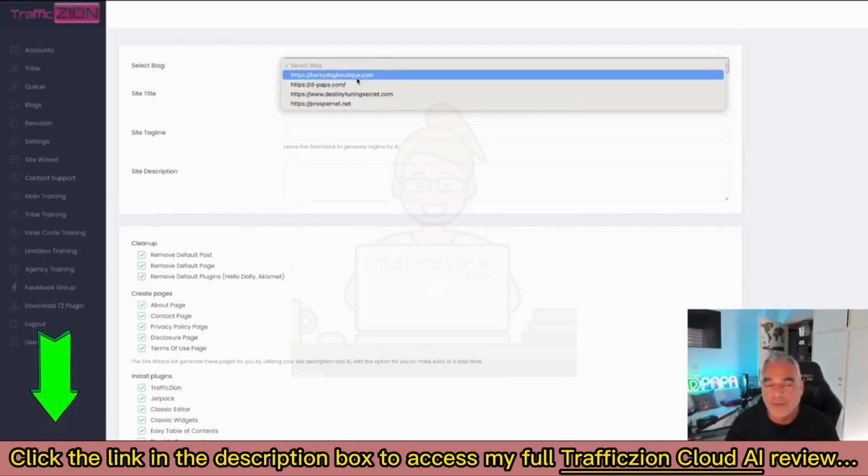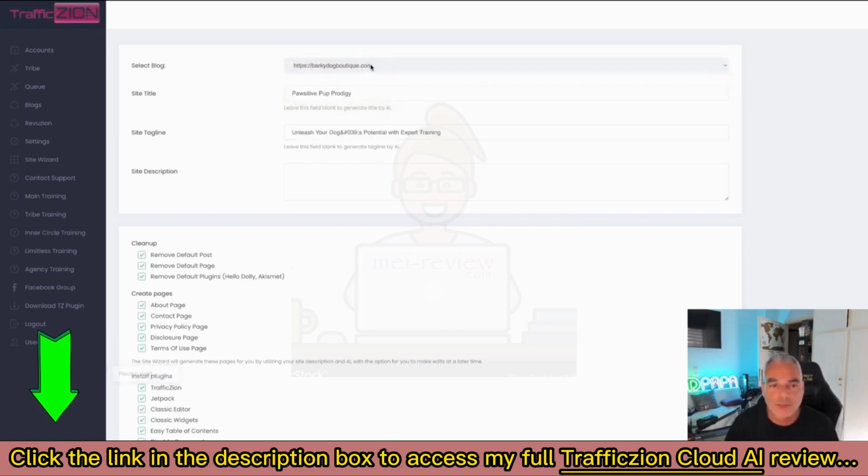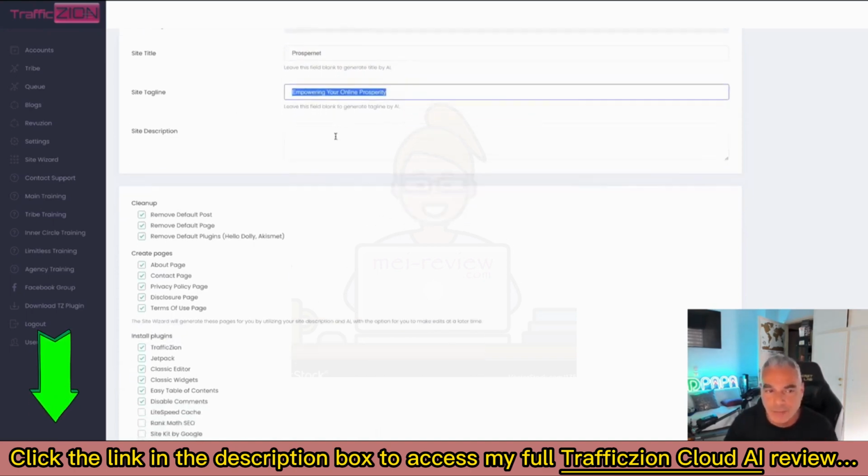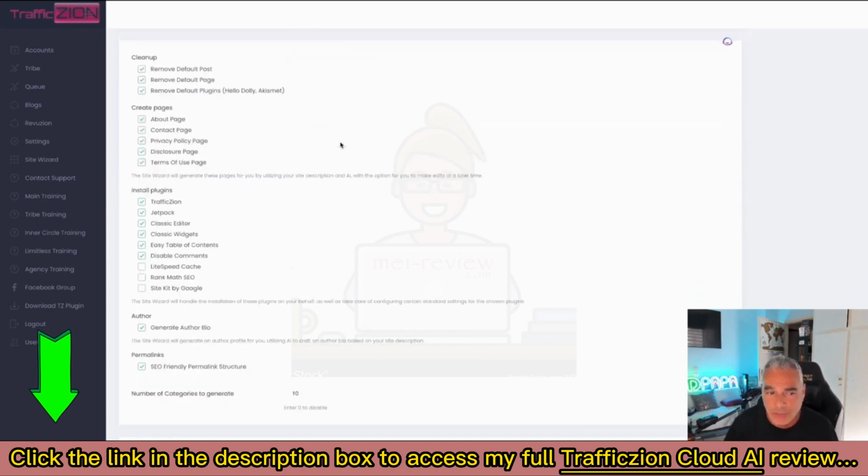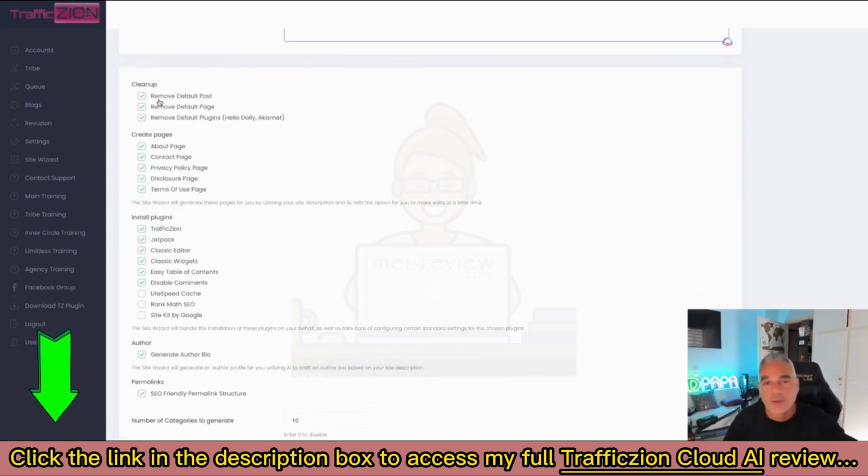So if I wanted to fix up my website for a specific one, like Prosper.net, I can leave it blank and it can be created by AI, or I give a little bit of site description. Once you build a website, it removes all the default posts and stuff, and it recreates everything as it should.